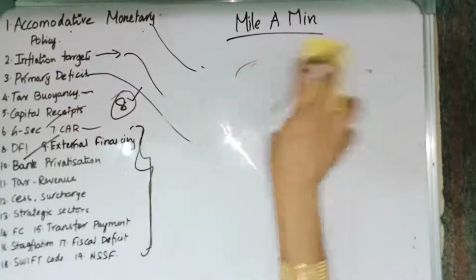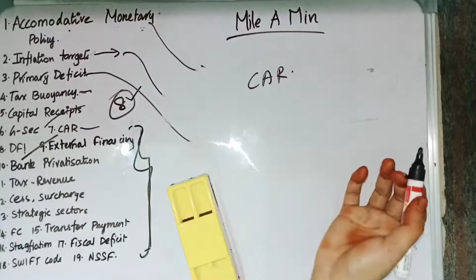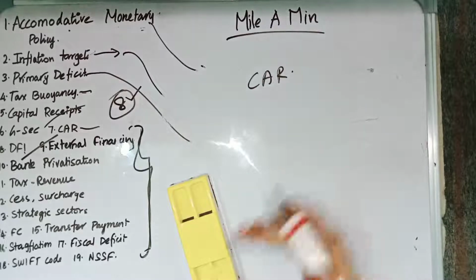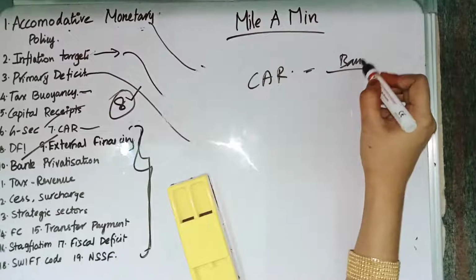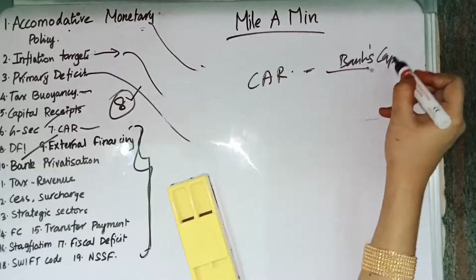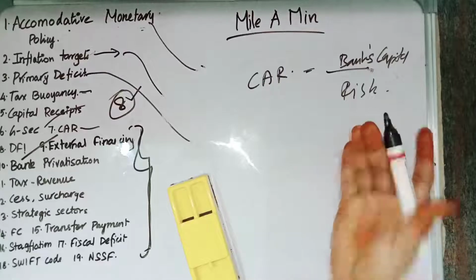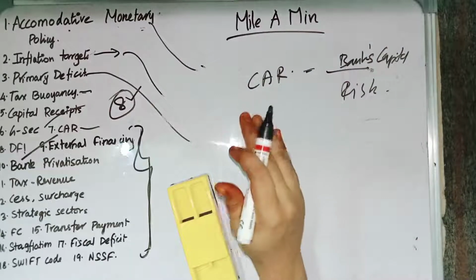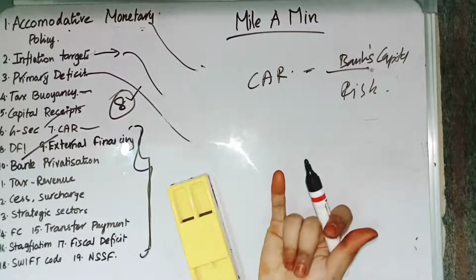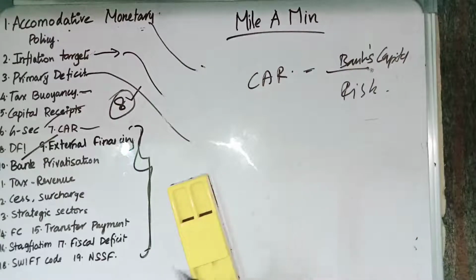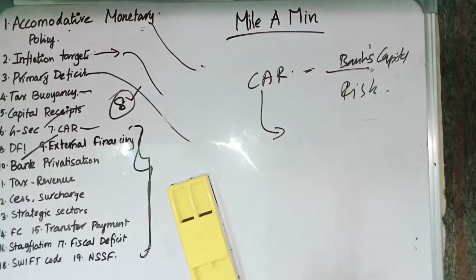Then we have CAR. CAR stands for capital adequacy ratio. Capital adequacy ratio is also called the capital to risk weighted assets ratio. It is the ratio of the bank's capital to its risk. Or else we can say it is the ratio of the bank's capital in relation to its risk-weighted assets and current liabilities. So as per RBI norms, RBI has fixed cash.